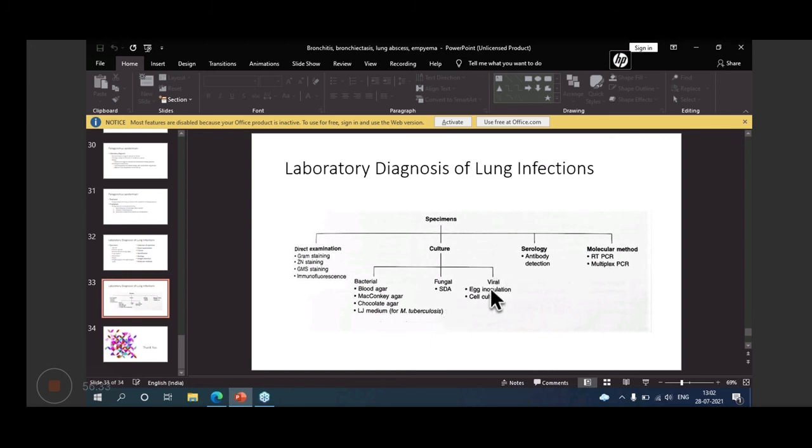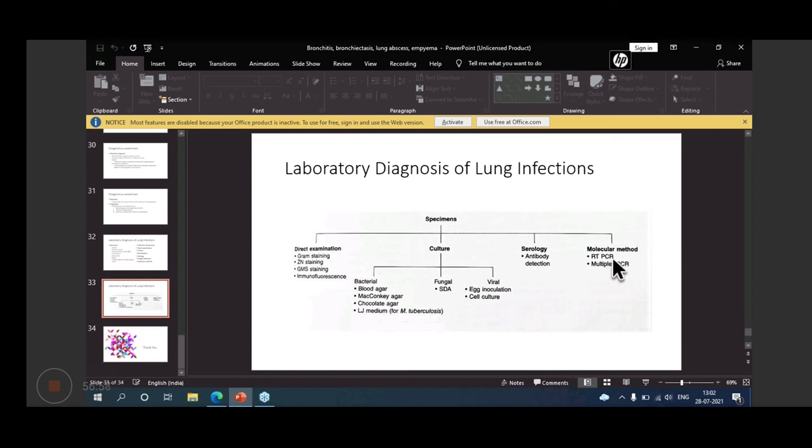In HIV patients, dimorphic fungi we have discussed, like Histoplasma, can be seen, and you can detect the antigen directly. So in direct methods, there is microscopy, mucicarmine stain, and culture on blood agar medium.